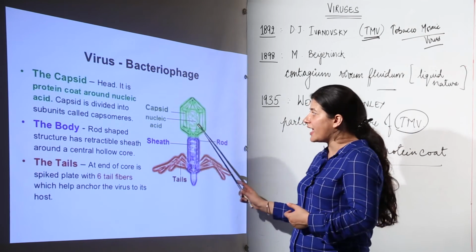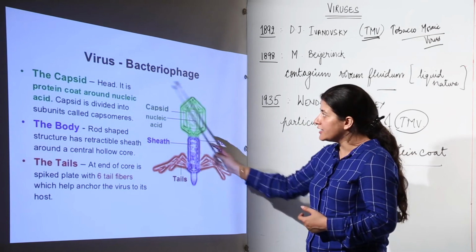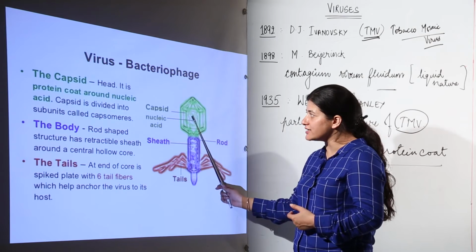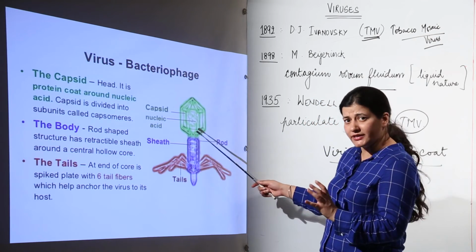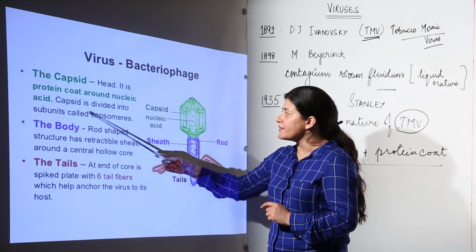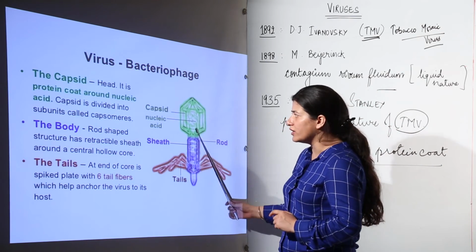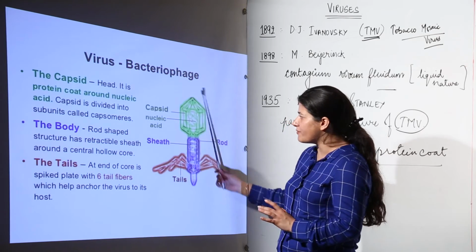The capsid is the head. This is the protein coat around the nucleic acid, which is present inside this capsid; that would be the genetic material. The capsid is divided into subunits called capsomeres, in the case of bacteriophage.